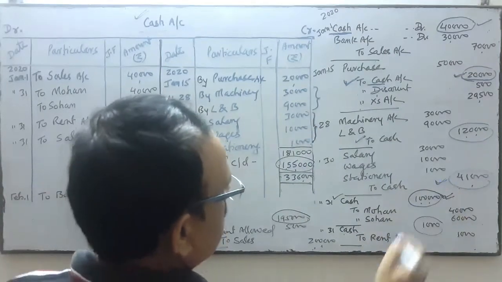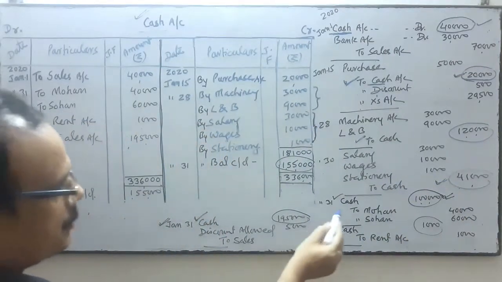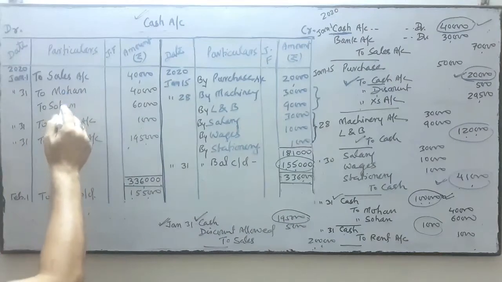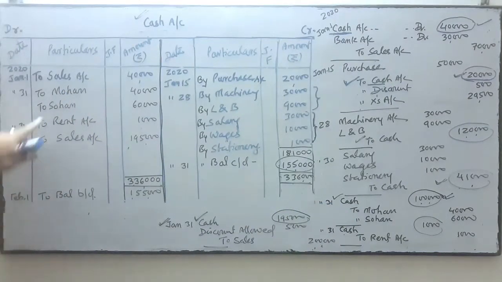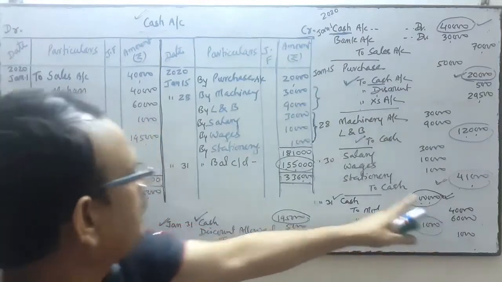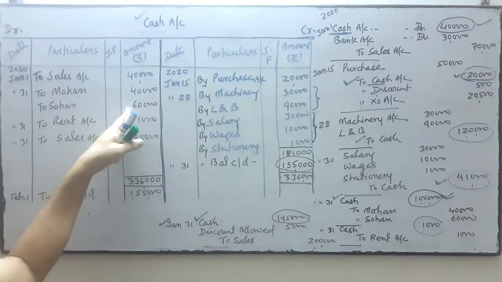So 41 is posted. Cash is on debit, so on the debit side we write to Mohan and to Sohan. The opposite side of cash is what? Mohan account and Sohan account. 40 and 60, total is 1 lakh.